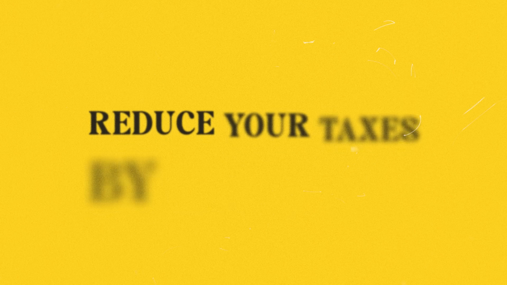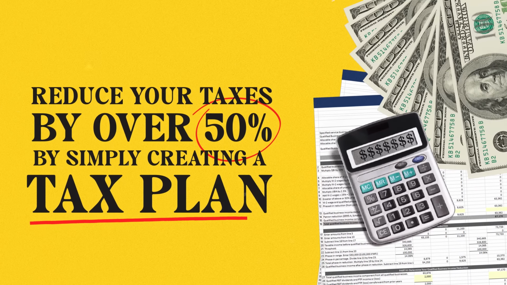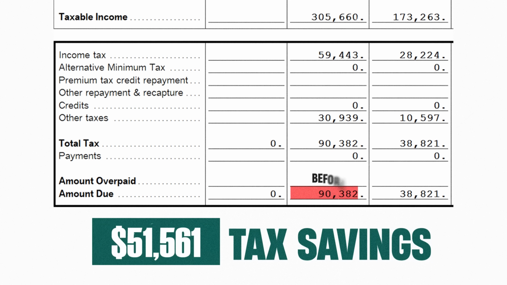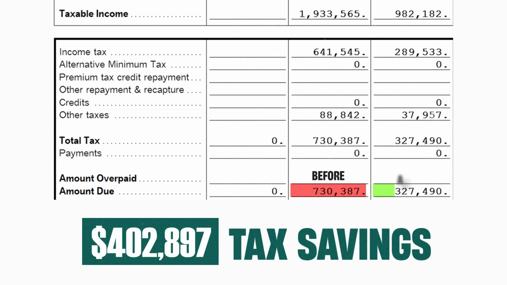In this video, I am going to show you how you can reduce your taxes by over 50% by simply creating a tax plan. As a licensed CPA, I have created tax plans that have cut $90,000 tax bills down to $38,000, $200,000 tax bills down to $100,000, and $700,000 tax bills down to just $300,000, and so on.